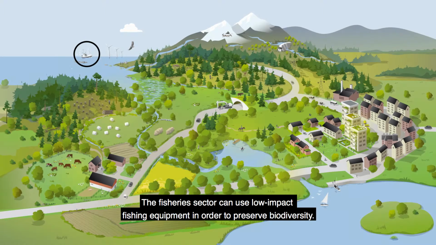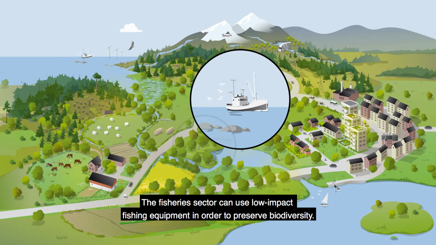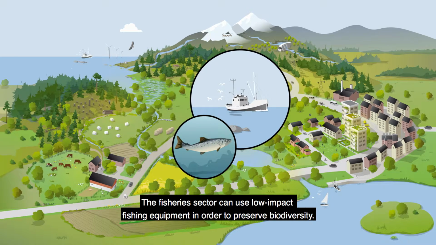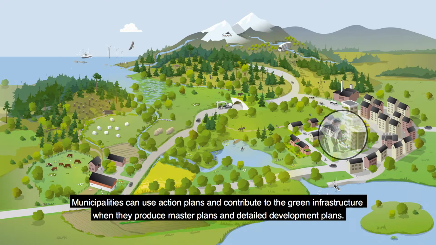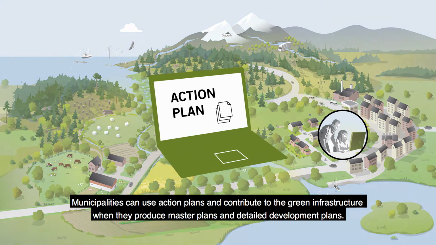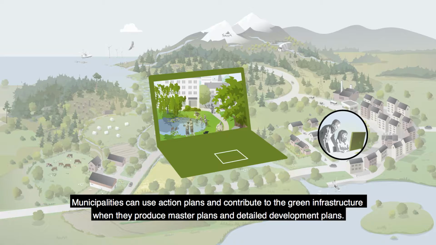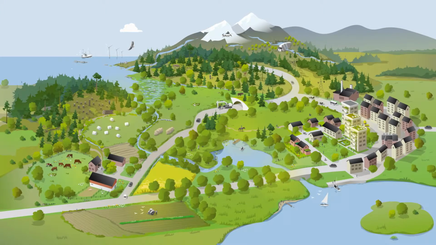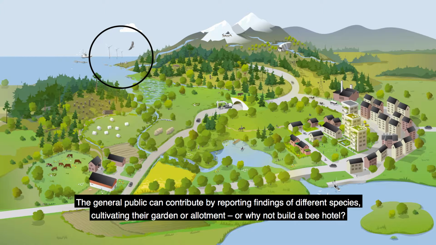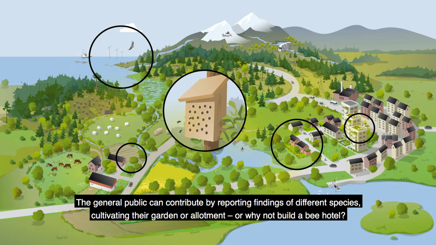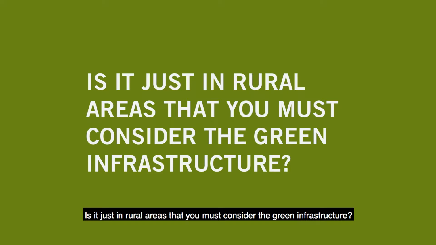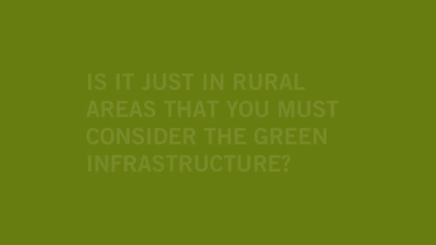The fisheries sector can use low-impact fishing equipment in order to preserve biodiversity. Municipalities can use action plans and contribute to the green infrastructure when they produce master plans and detailed development plans. The general public can contribute by reporting findings of different species, cultivating their garden or allotment, or why not build a bee hotel? Is it just in rural areas that you must consider the green infrastructure?